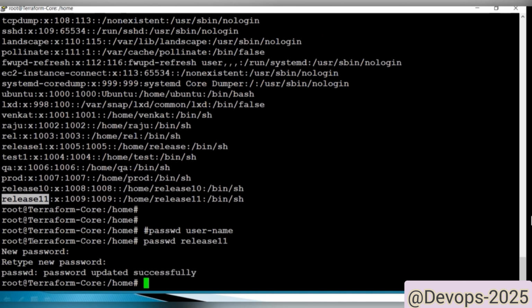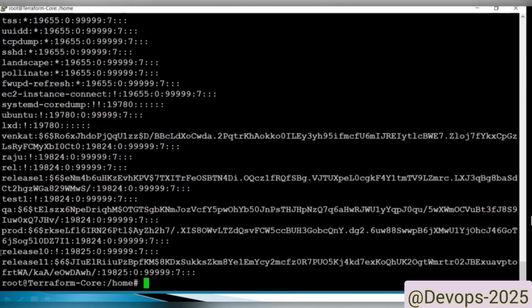I have given one uppercase, one lowercase, one symbol, one number, all mixed. This is a strong password. I have created the user and I have created the password. Now if we go here, cat /etc/shadow, see here, the password got created. This is the encrypted format.